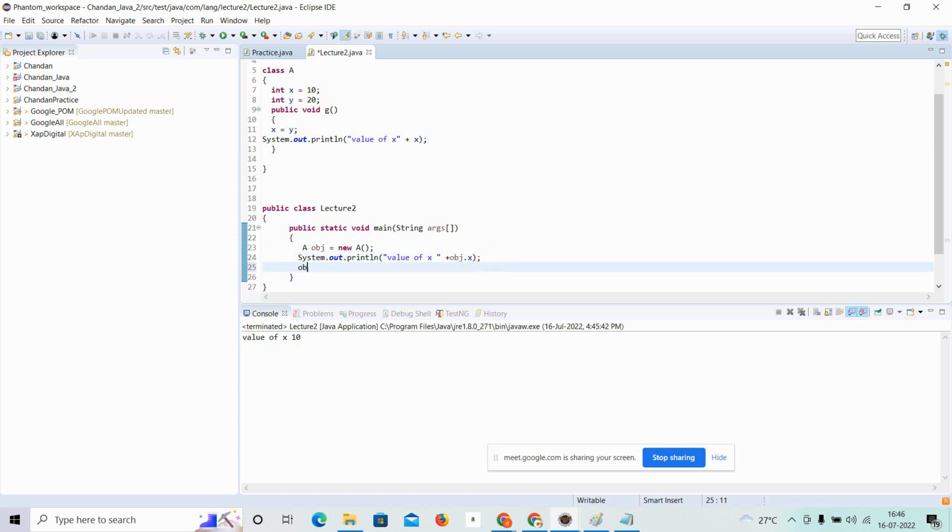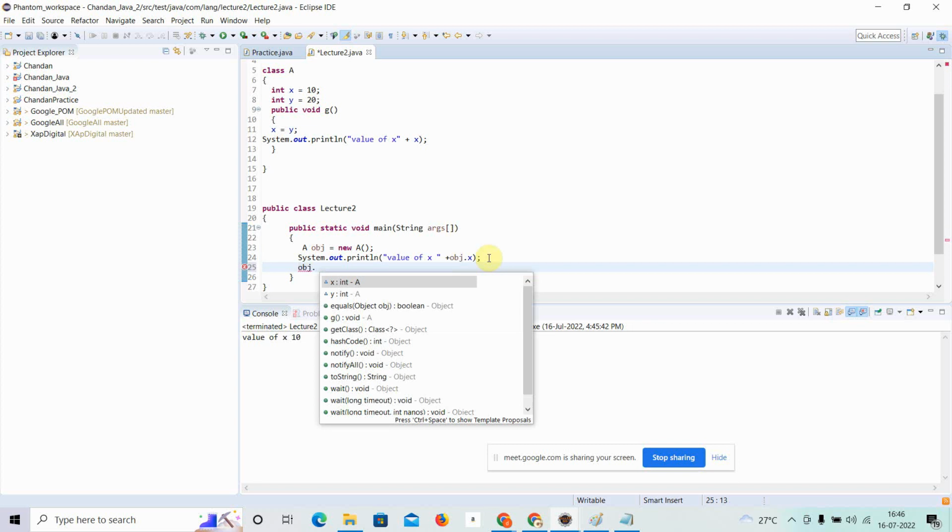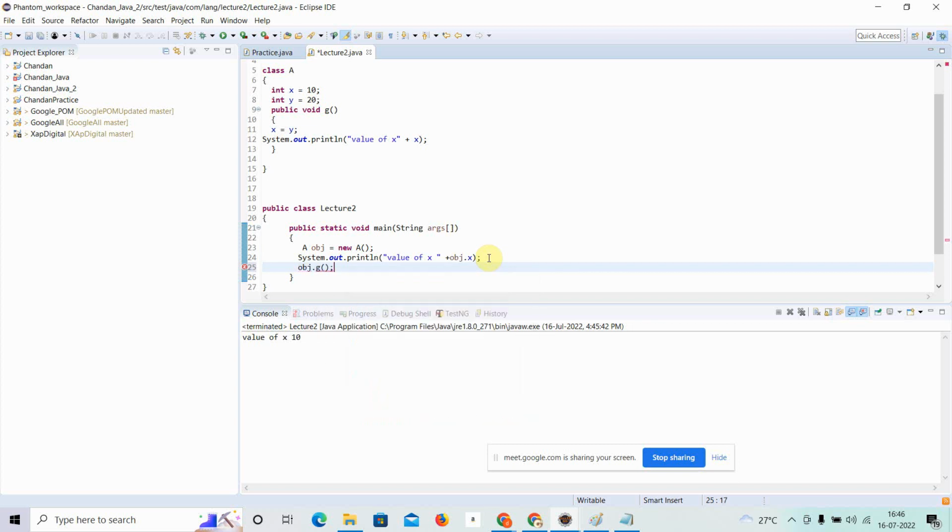Okay, now by this object I will try to access the method of g. You can see in the A class we have a method. Now what will be the value of x? This time value of x is equal to 20. So please understand this one. Previously I have defined x is equal to 10, y is equal to 20. Now I am saying that x is equal to y, means x value will become whatever the value we have inside the y. So now inside this g method the value of x has been changed, means in this way we can change the value because its data type is integer.